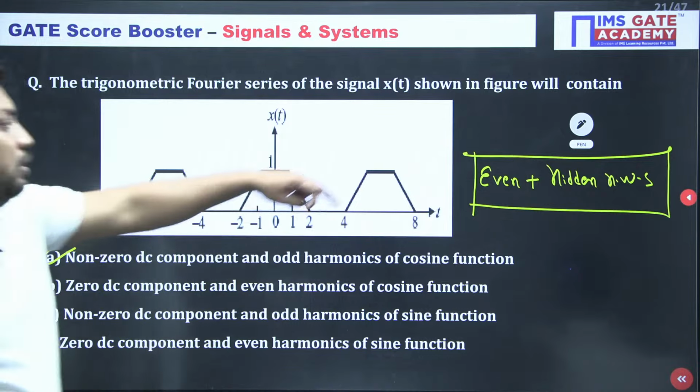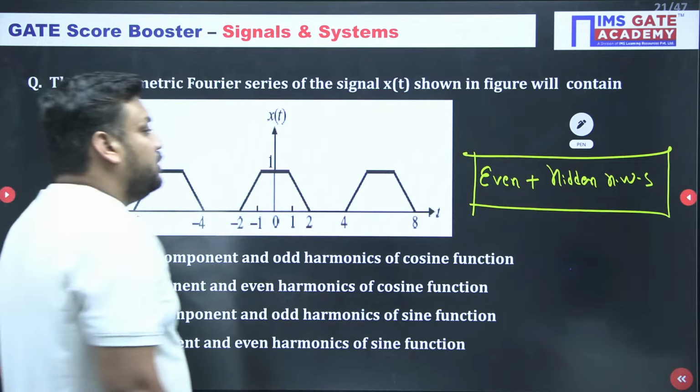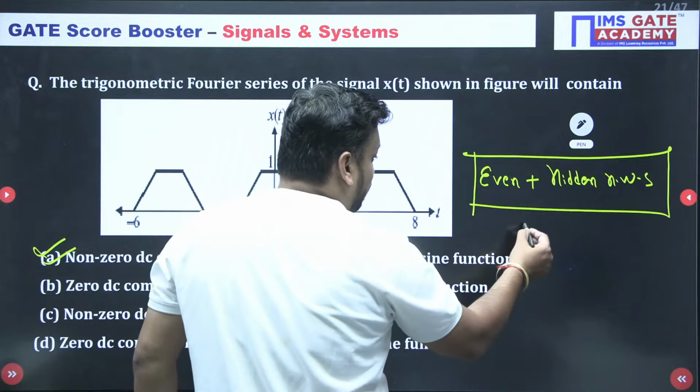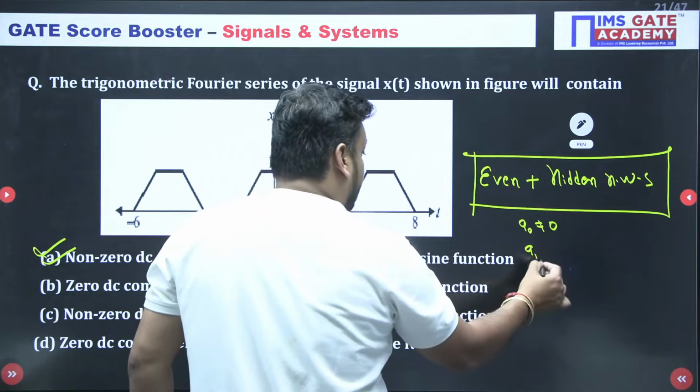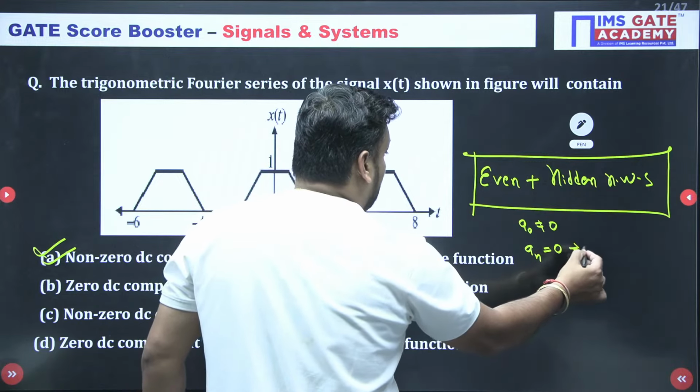Even and hidden harmonics means the Fourier series will contain, in terms of coefficients, of course, hidden means a0 is not equal to 0, and because of even, an is equal to 0 when n is even.